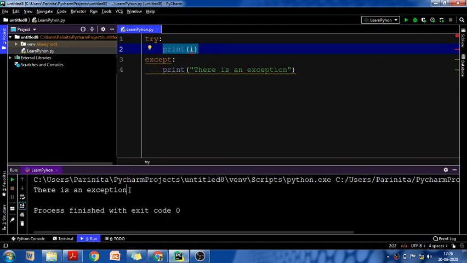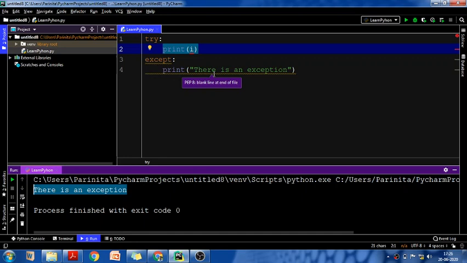See, it is giving the message that there is an exception. That means the except block will be executed only if there is an error observed in the try block. Only if there is an error in the try block does the execution come to the except block.